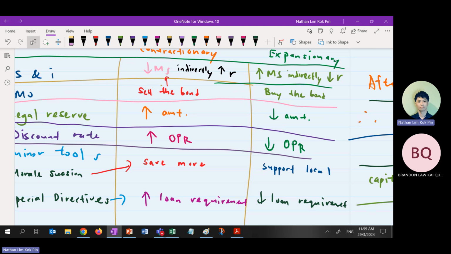Save less. I take out the remaining funds that I put in extra in the legal reserve and lend them out to the firms to do investment. Or I borrow more. I don't care whether I'm short of funds or not. I will top up later because I can borrow at a very cheap rate. I borrow more money and lend it out to the public to do investment.